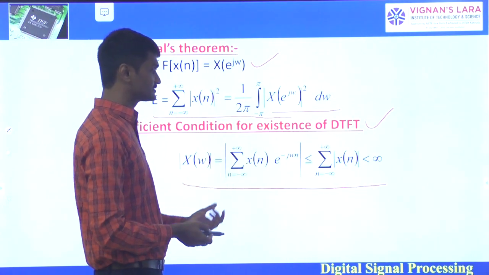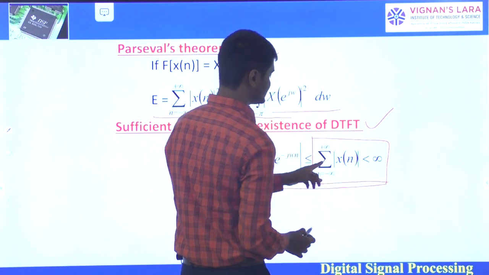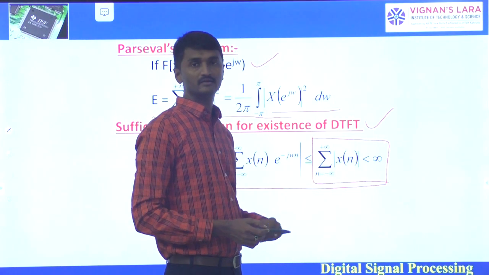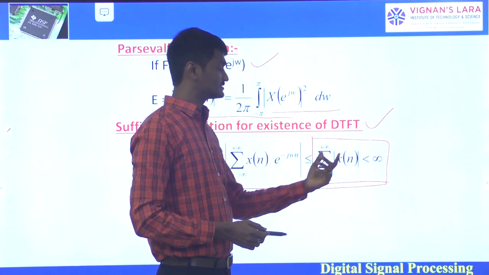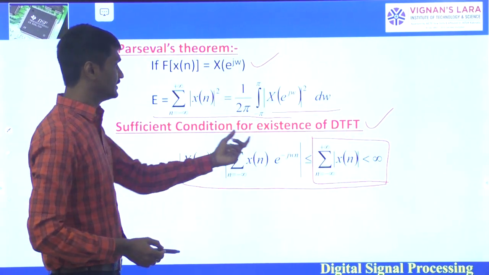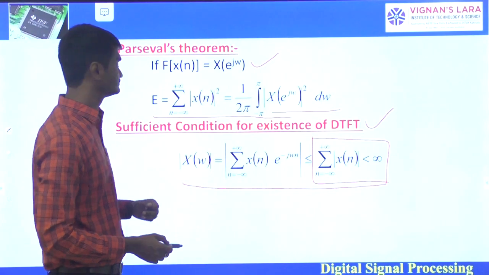For this existence, sigma n equals minus infinity to infinity mod x of n should be a finite value, that is, it should be less than infinity. So this is the condition for existence of the discrete time Fourier transform.